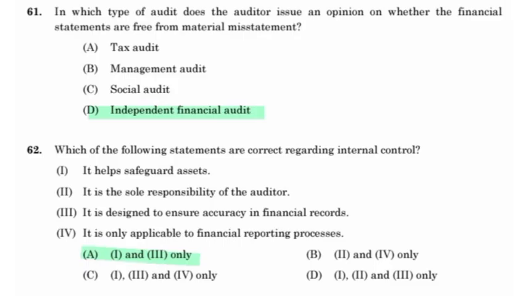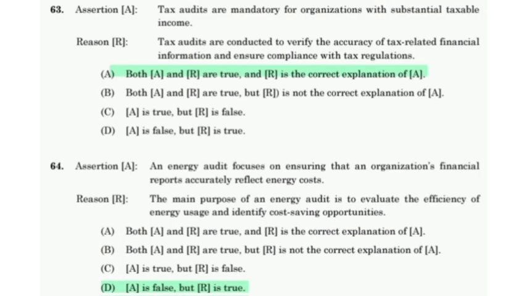It is designed to ensure accuracy in financial records. Assertion: tax audits are mandatory for organizations with a substantial taxable income. Reason: the audits are conducted to verify the accuracy of tax-related financial information and ensure compliance with the tax regulation. Both A and R are true, and R is the correct explanation of A.